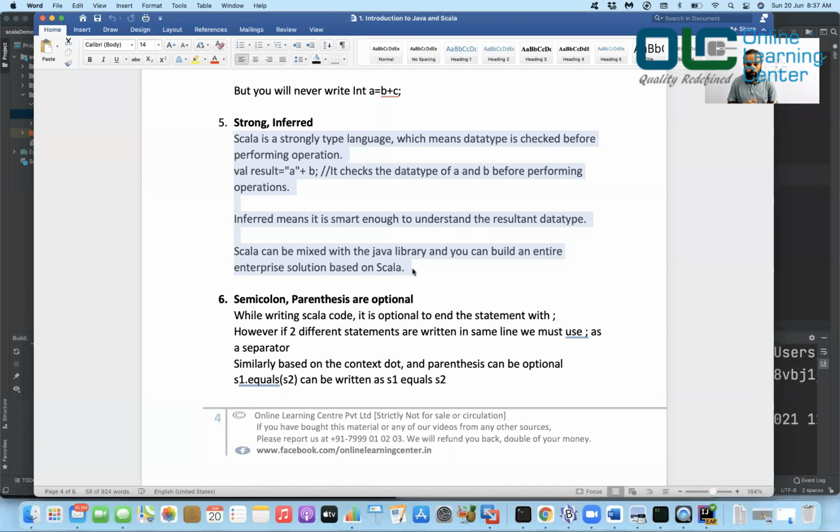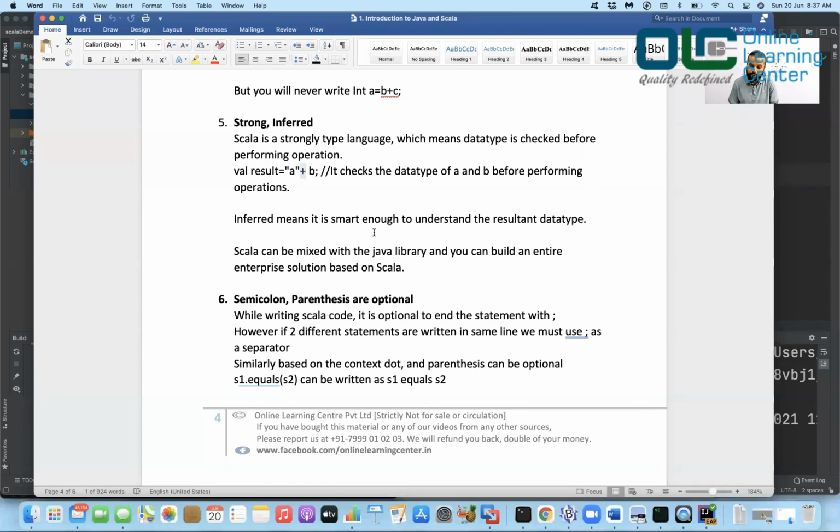You're trying to do an add. So it says, okay, I want to do an add. Here on one side I have a string, and on the other side I have an integer. So it goes and checks which method to be called, probably the string plus method, right? In the string class, there is a method called plus, which will do a concatenation for you. That's what it means.